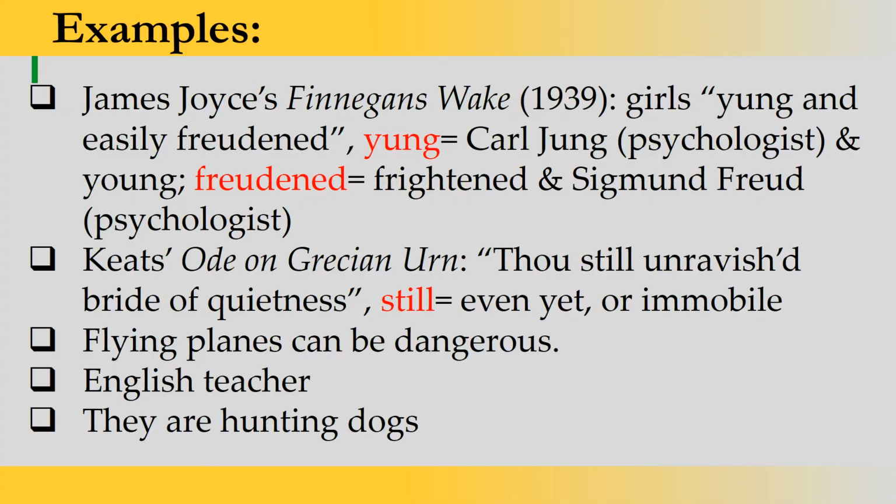Next example we have is "They are hunting dogs." Are you getting the meaning? You are referring to the dogs who are hunting, or you are referring to the people, the men who are hunting the dogs, who run behind the dogs. So we have these two meanings in the same statement. So dear students, I think these examples are enough to understand what ambiguity is.